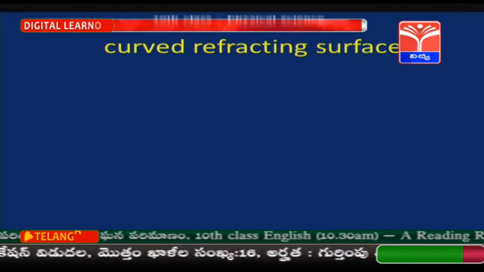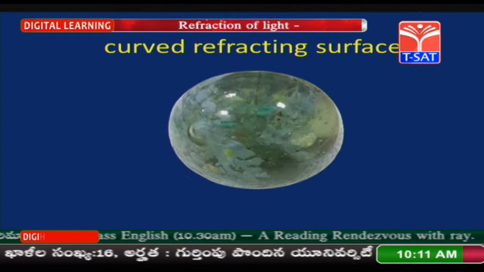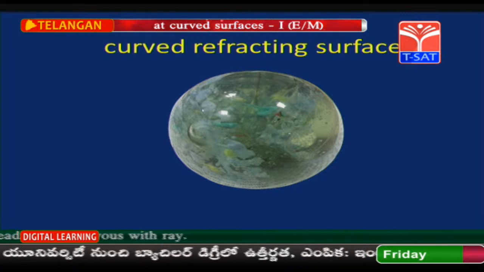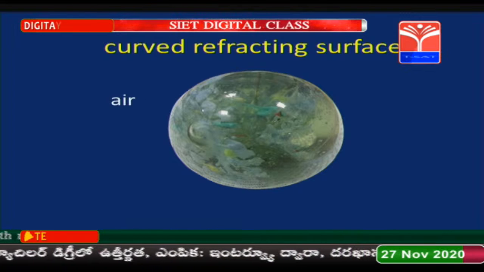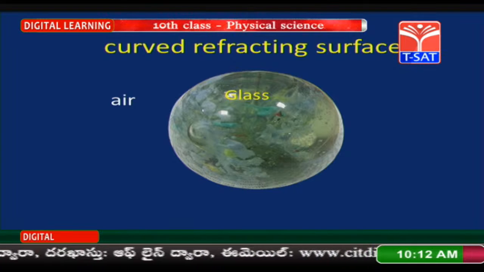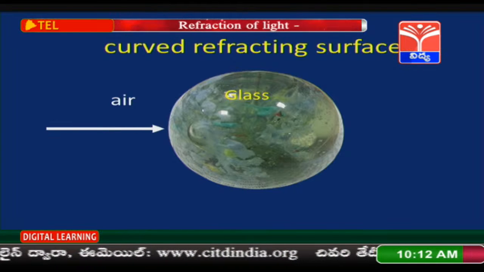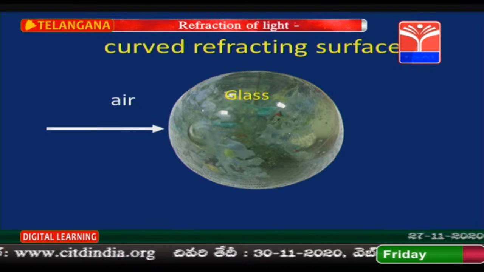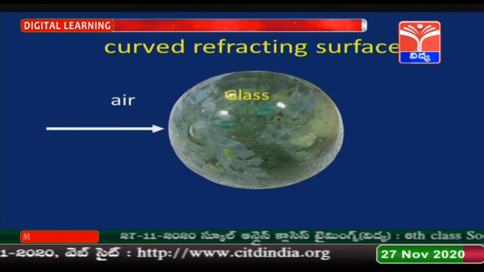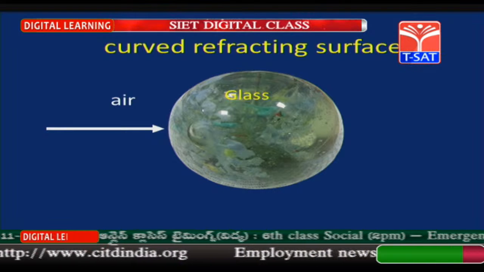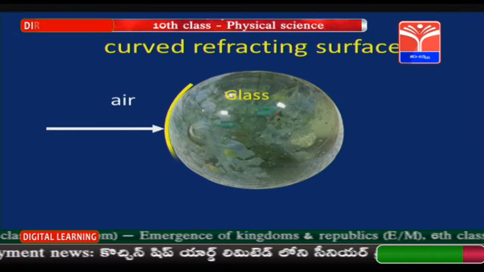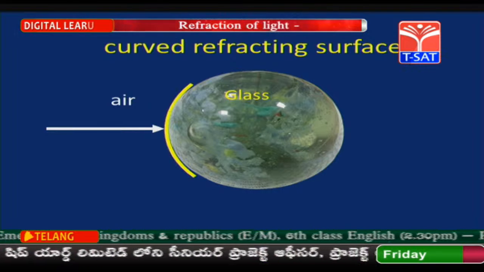Curved refracting surface. Dear children, see, this is a transparent paperweight made up of glass, which is placed in air. Now allow a light ray to fall on the transparent glass sphere. The light ray has to hit the surface. Where the light ray is going to hit the surface, is it a plane surface or a curved surface? Definitely it is not a plane surface, it is a curved surface. You can see the curved surface.